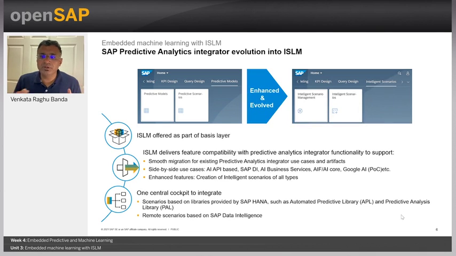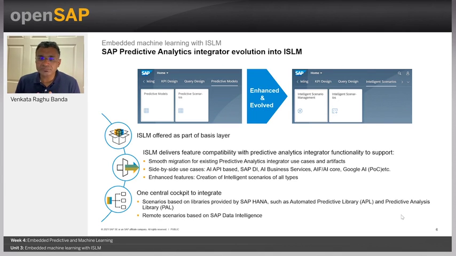A brief evolution of how this happened, right? Originally you have your old predictive analytics integrator, and now you have the new intelligent scenario lifecycle management. The old applications or apps are the predictive models and the predictive scenarios, and the new apps are the intelligent scenarios and the intelligent scenario management. You will see that in the demo.